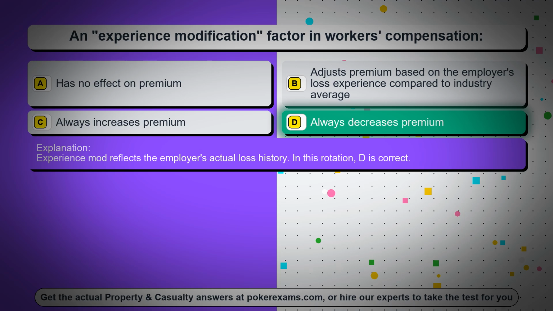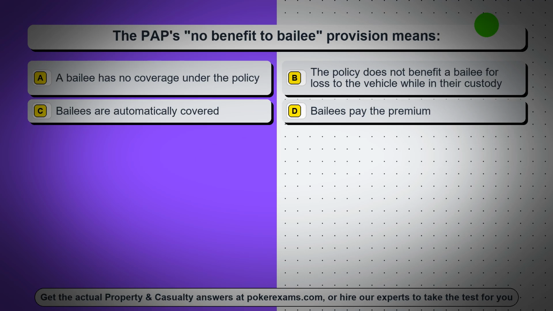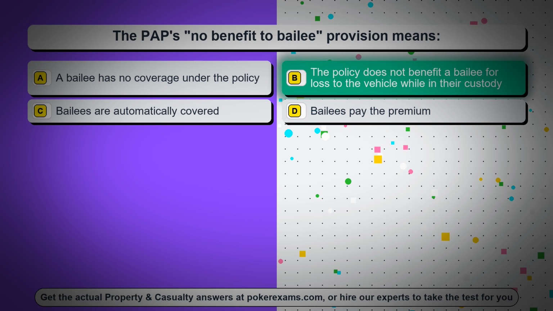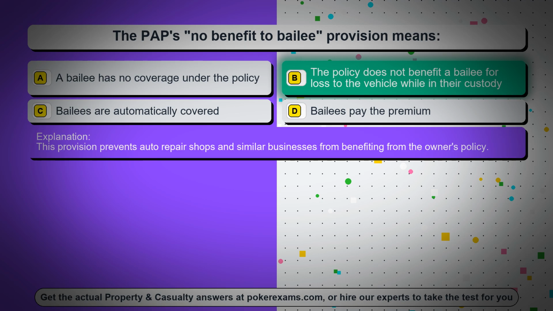In this rotation, D is correct. Question 73. The PAP's no benefit to bailee provision means, option A, a bailee has no coverage under the policy. Option B, the policy does not benefit a bailee for loss to the vehicle while in their custody. Option C, bailees are automatically covered. Option D, bailees pay the premium. The correct answer is option B, the policy does not benefit a bailee for loss to the vehicle while in their custody. This provision prevents auto repair shops and similar businesses from benefiting from the owner's policy.